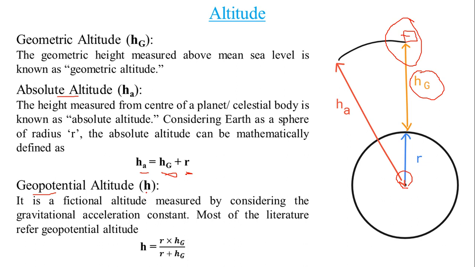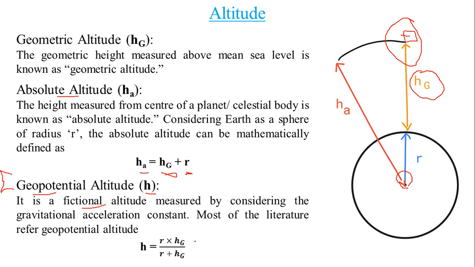Geopotential altitude is generally termed as h, just h. It is a fictional altitude measured by considering the gravitational acceleration as constant, and it plays a major role in literature or whatever numerical we are going to solve, because it is generally considered among all other altitudes. Why is it considered so? Because geopotential altitude considers the gravitational effect to be constant, that is g naught.